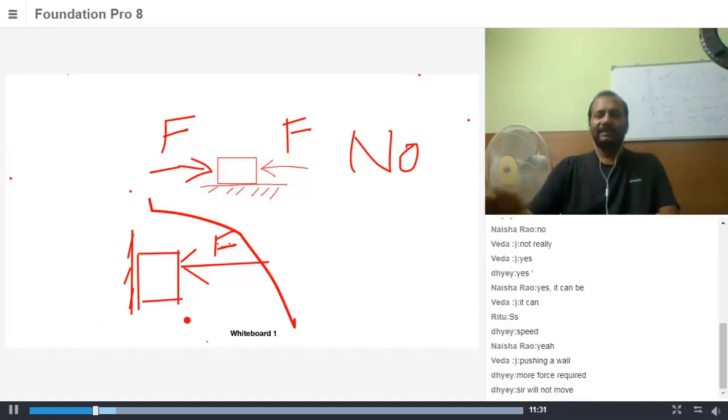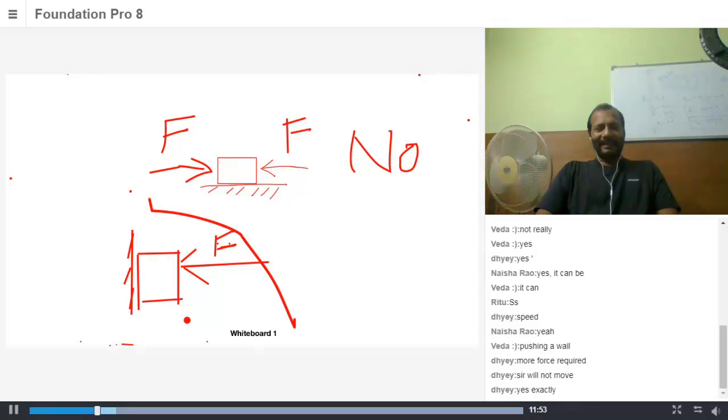Sir, the situation depends on how big the wall is. Not on how heavy the wall is, it isn't going to move. Can Arya give the answer? Yes, Arya. It depends on how big the wall is. For example, if the wall is small and isn't that sturdy or heavy, you can just push through. But if it's a normal wall of your house, then you can't, unless you're the Hulk. We are not Hulk. We are all normal people.